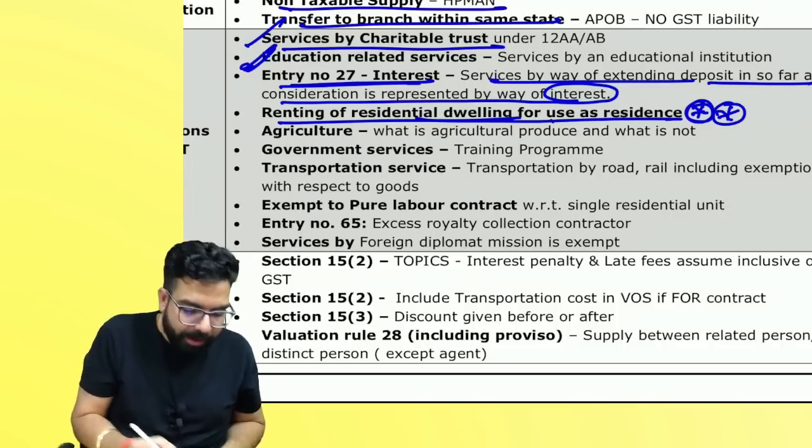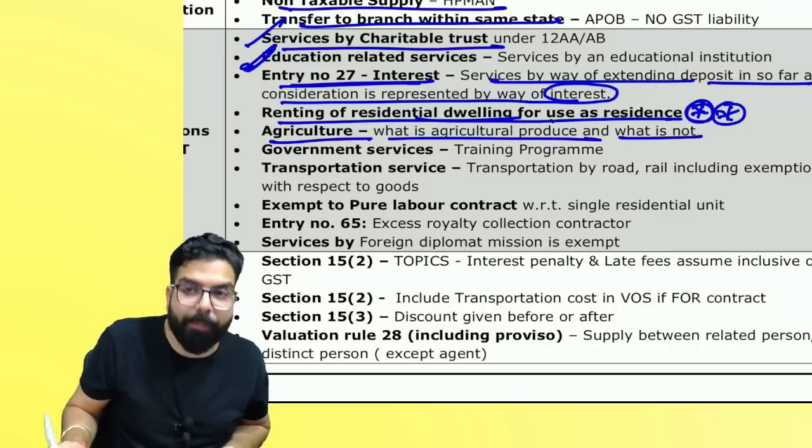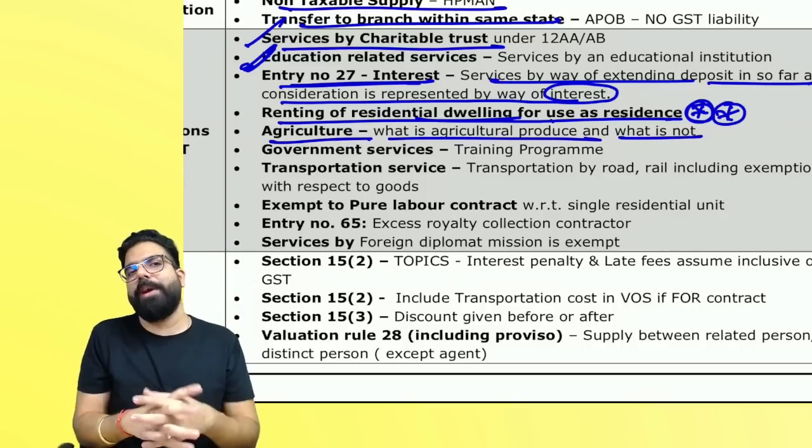Can I go ahead, everyone? The next one, agriculture. What is agricultural produce and what is not agricultural produce? For an example, I'll tell you.